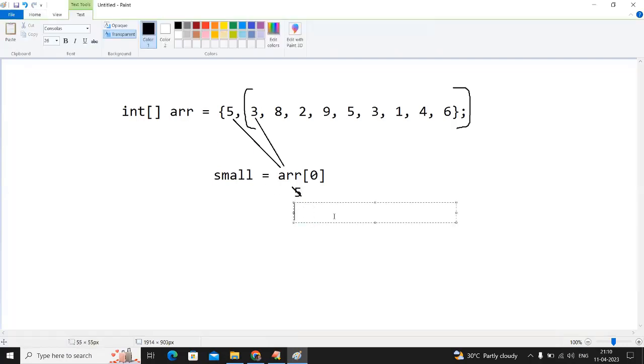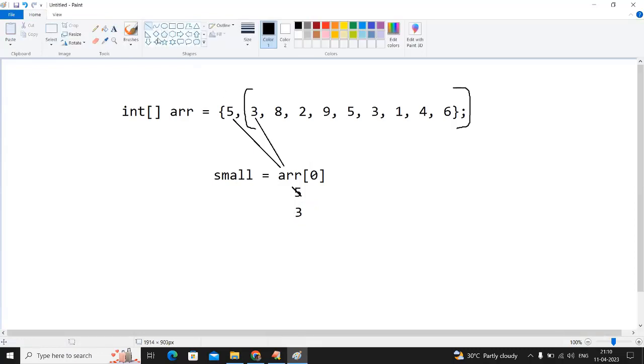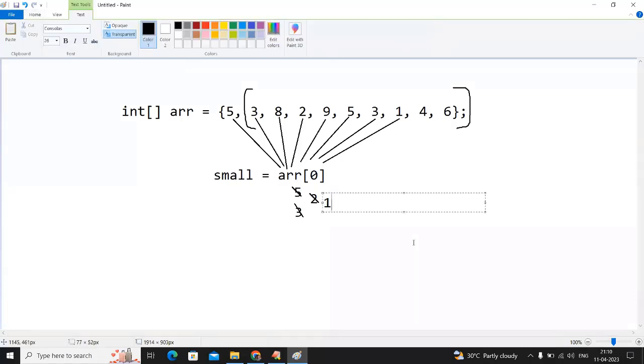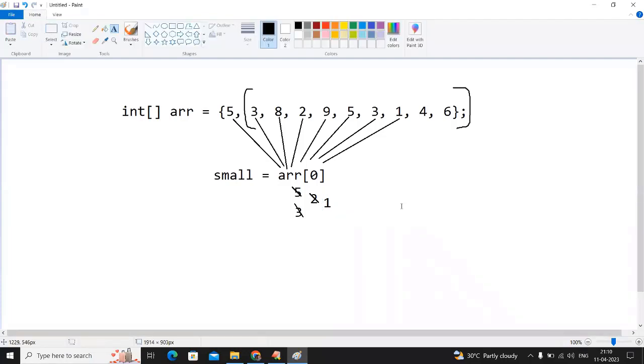store that element here. Now again, just find if 8 is smaller than 3. No. Yes, 2 is smaller than 3. Then store this 2 in place of 3. Like this. Next, is 9 smaller than 2? No. Is 5 smaller? No. Is 3 smaller? No. Yes, 1 is smaller. Then store that 1 into this. Okay. You just try this. First consider the smallest element as the first element. Then compare with the remaining elements in the array.